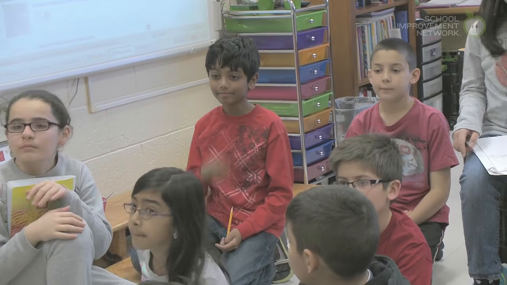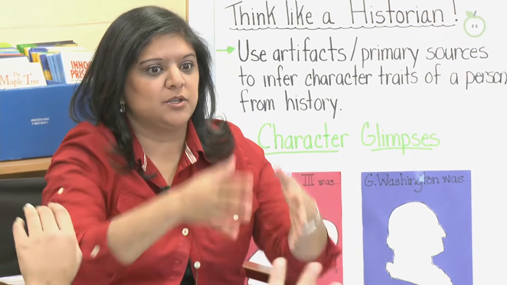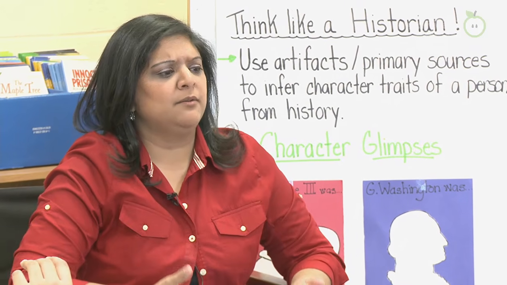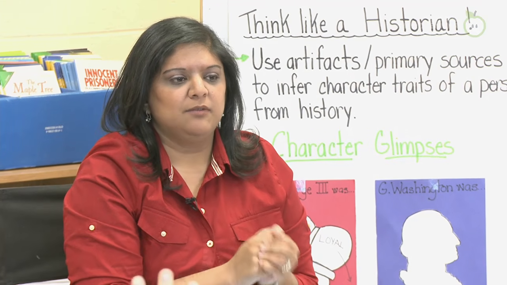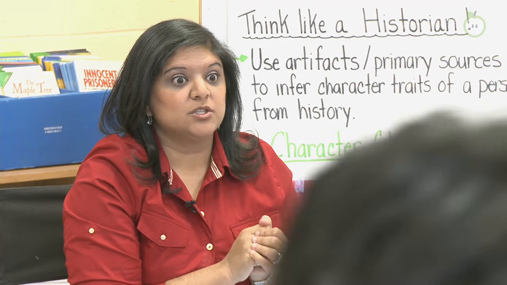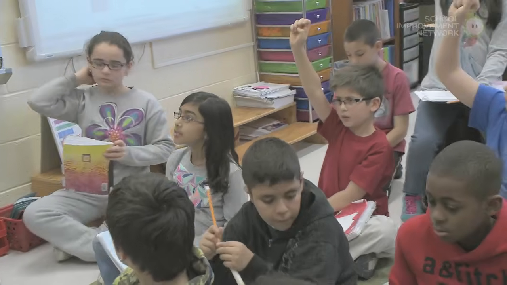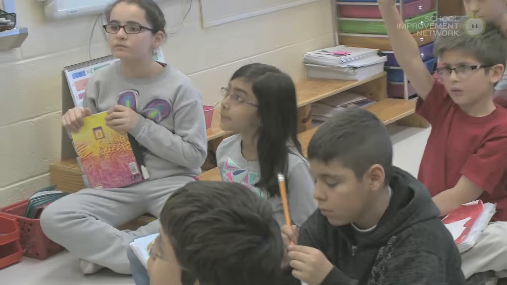Correct. And what character traits did we come up with today? Let's share one or two of our character traits. Let's get back to our character traits. Okay, who can tell me? And I want you to have meaningful conversation. So you need to explain it to me, having meaningful conversation, and think like a historian. So you need to sound like a historian. Imposing, because based on what I read, he was... Start your whole sentence again. Pick a stem.